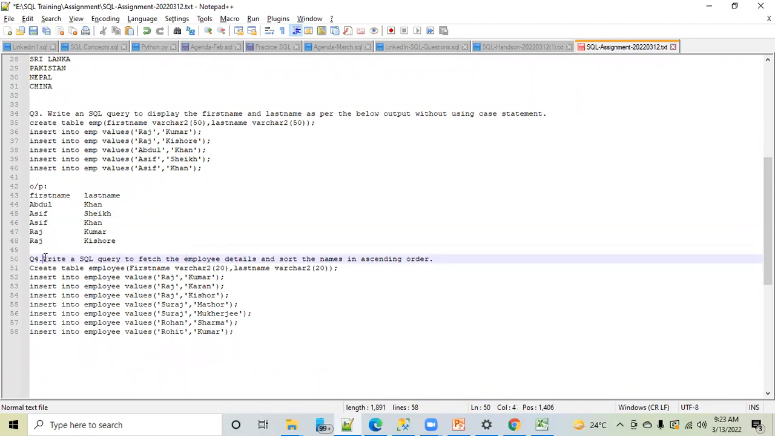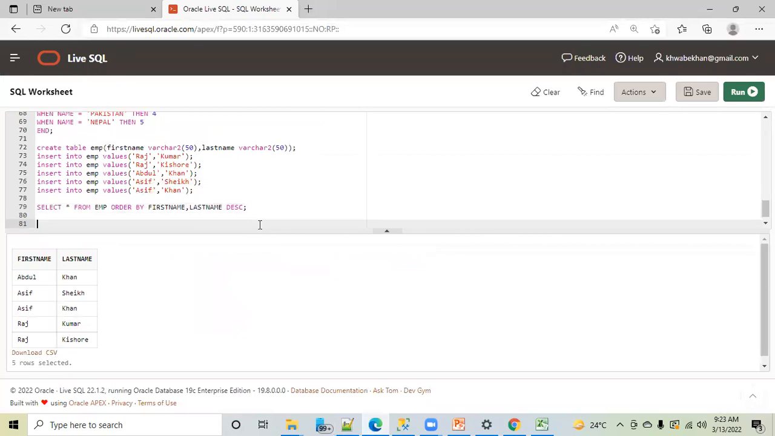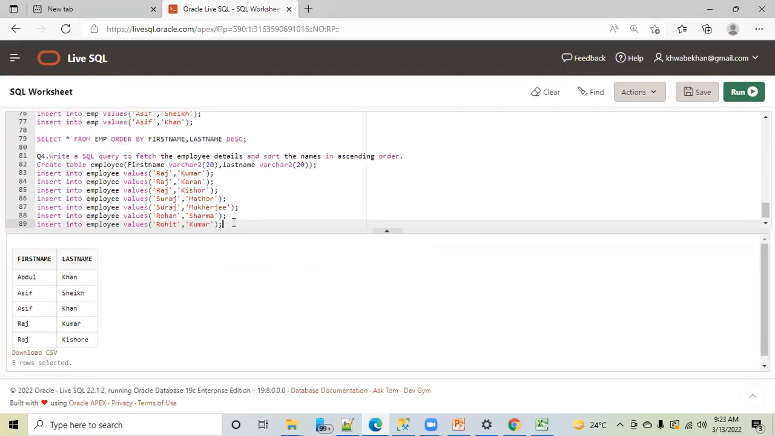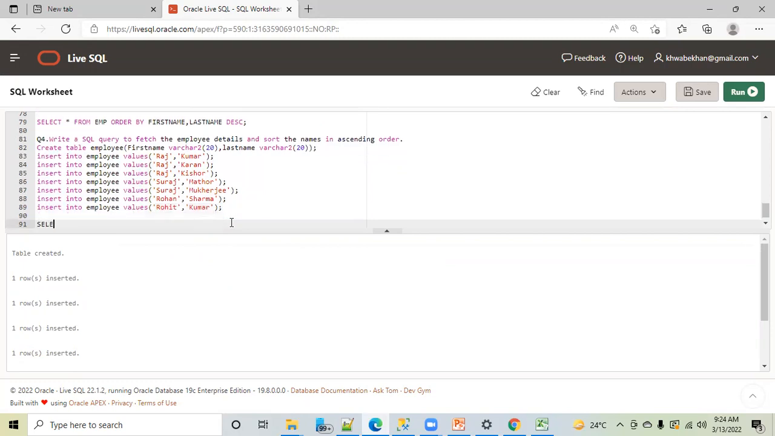Now, for this question, write a SQL query to fetch the employees and sort the names in ascending order. Now, I've just mentioned sort the names in ascending order. So what should be the query for this? Let me first of all create the table. So this is the table I've created. Now tell me the query. Please help me with the query.